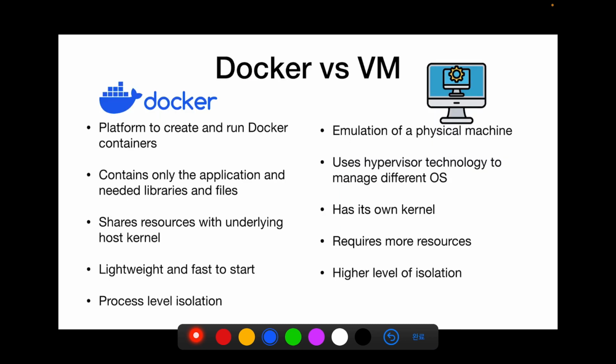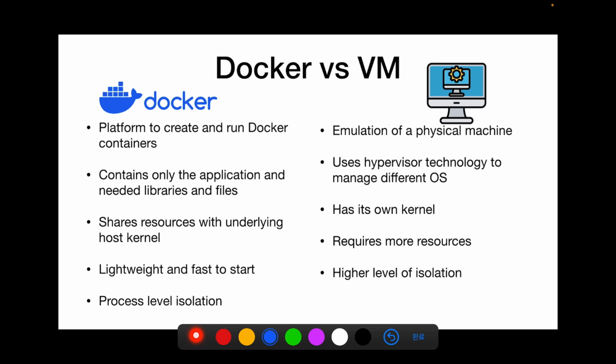Now let's compare the main differences between Docker and virtual machines side by side. Let's start with Docker. Docker is a platform which is used to create and run Docker containers that contain only the application, needed libraries and files.